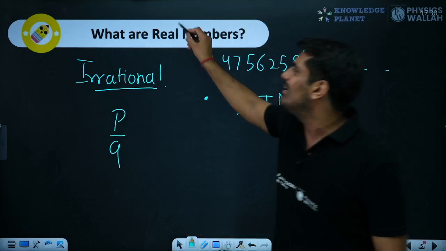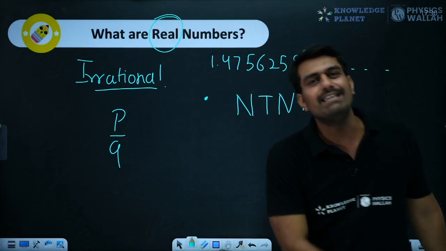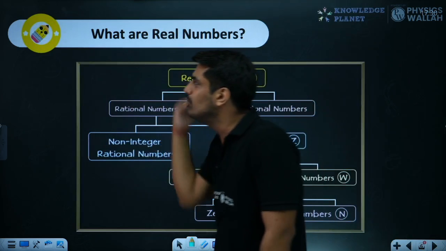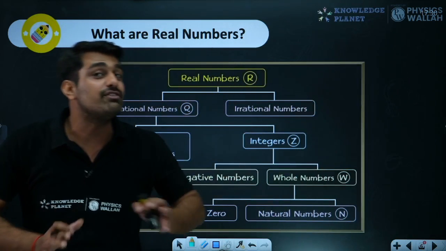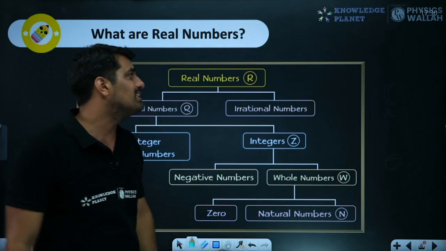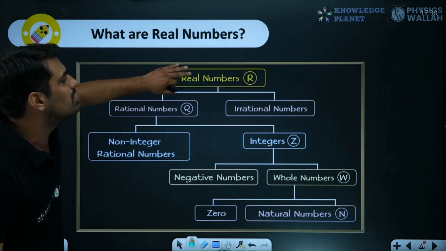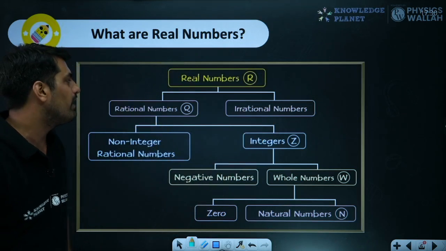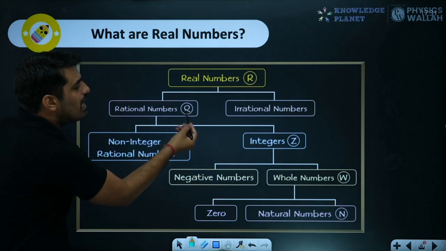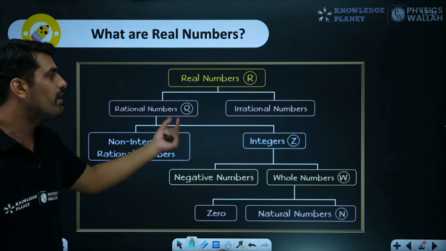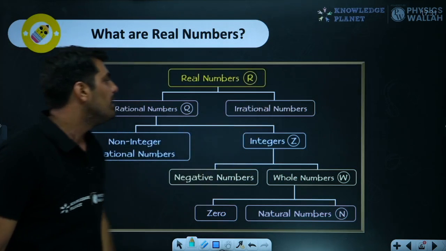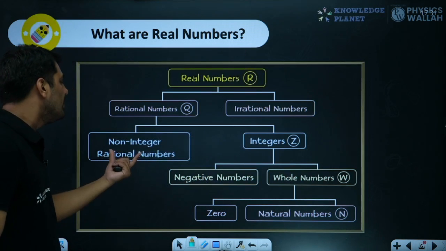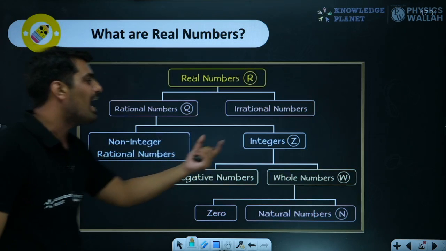So what about real numbers? We haven't talked about the real numbers yet. To understand real numbers, here we have a slide which will show you the sum of the entire thing we have talked about till now. What is the slide, sir? So real numbers are nothing but the combination of irrational and rational numbers. Rational numbers are depicted by the letter Q over here. Irrational numbers are here. Now, in rational numbers, we have further division. We have non-integer rational numbers and we have integers.